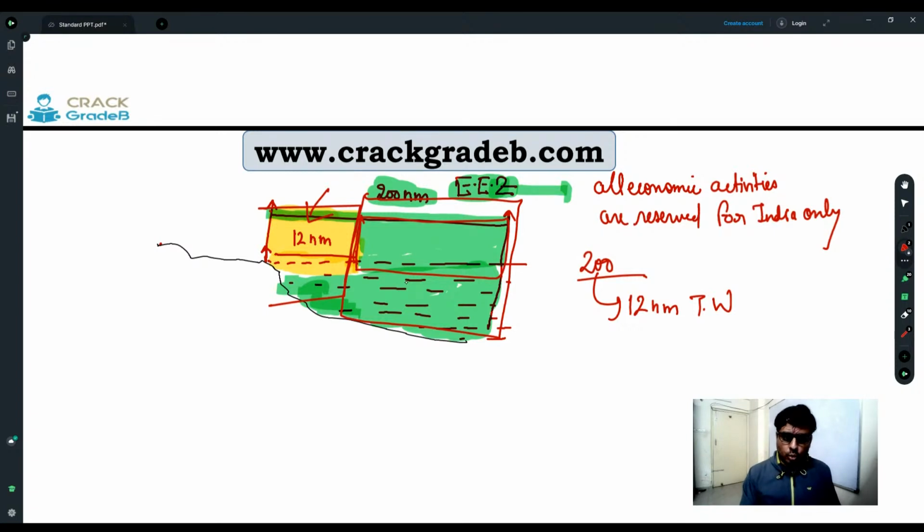But to do any economic activity like fishing, mining, exploration, who reserves the right? India reserves the right.